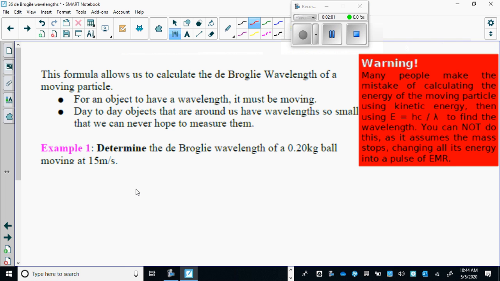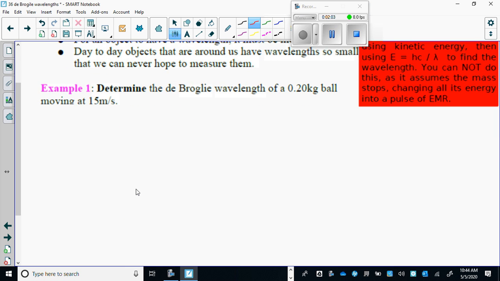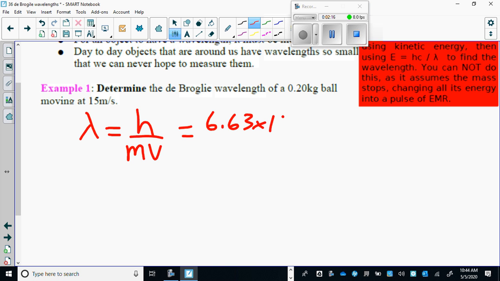And here's an example. Determine the de Broglie wavelength of a 0.2 kilogram ball moving at 15 meters per second. The formula was the wavelength equals h over mv. So it's very simply plugging in the numbers: m is 0.2, v is 15 meters per second.